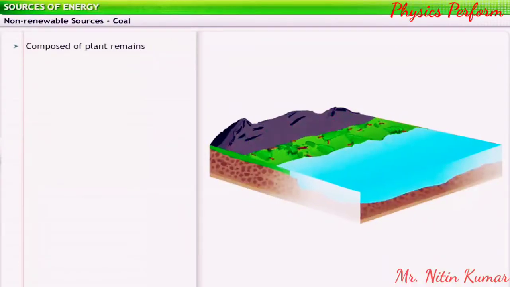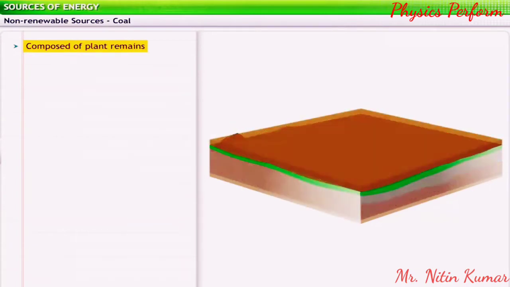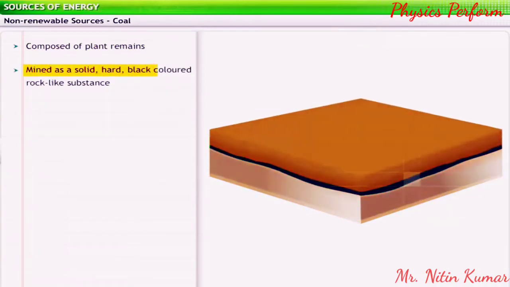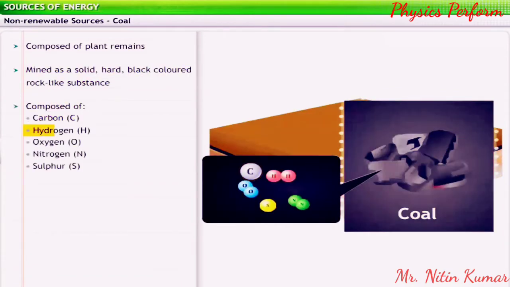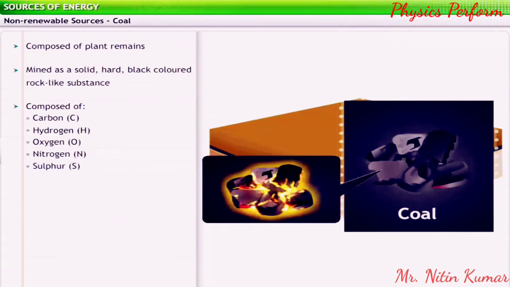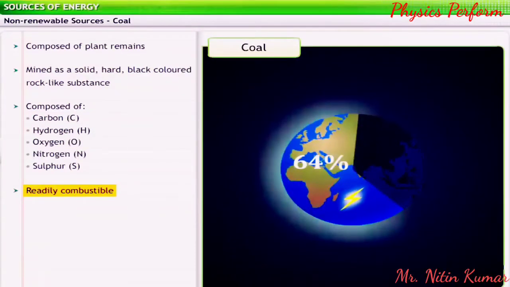Coal is obtained from plant remains that have not been oxidized and biodegraded over time. It is mined as a solid and is a hard, black-colored, rock-like substance composed of carbon, hydrogen, oxygen, nitrogen, and sulfur. Coal is used as a major source of energy since it is readily combustible and possesses a high calorific value. Coal is used to produce around 64% of the world's electricity.